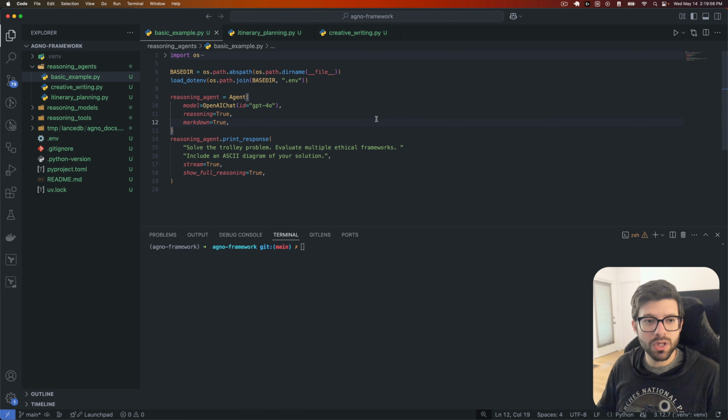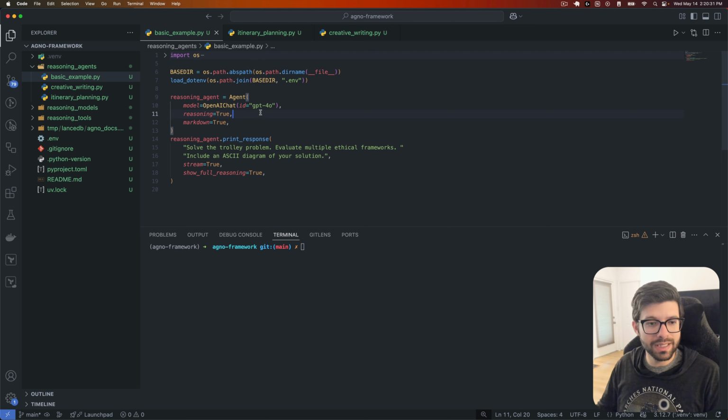Okay, now I want to talk to you about the last thing here that we have on our list, which is a reasoning agent. This is actually something specific to Agno. It's a concept that they came up with and have implemented themselves. The basic idea is if we set reasoning to true, it's going to create another agent on the side that acts as a reasoning agent to think through everything before ultimately giving all of that to the primary agent to formulate the response.